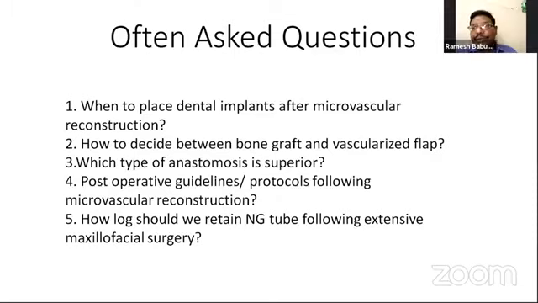Many people have a doubt: when the patient is undergoing radiotherapy after a malignant surgery and we place dental implants, will it go for osteoradionecrosis or some other complication, like what we see in ORN? How do you feel about that, sir? Doesn't that happen after about 6 months? Yes, very often it happens.